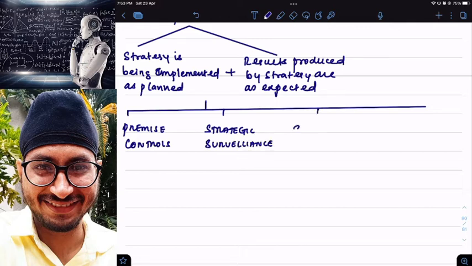And then special alert control. And the third one, implementation control. Clear? These are the 4 types of controls that I have.